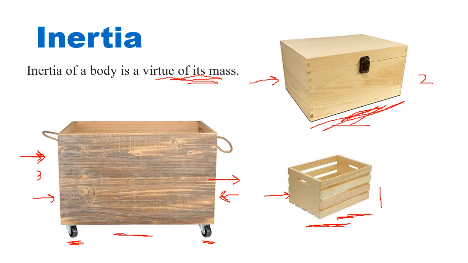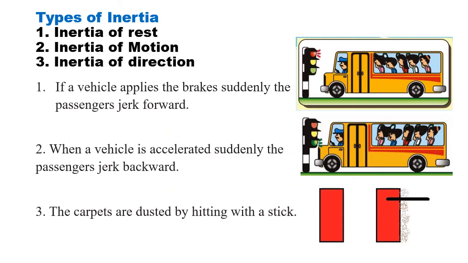So we will see now the types of inertia. There is inertia of rest. A body at rest wants to remain at rest. Inertia of motion. The body wants to remain in motion. Inertia of direction. The body wants to keep its own direction.